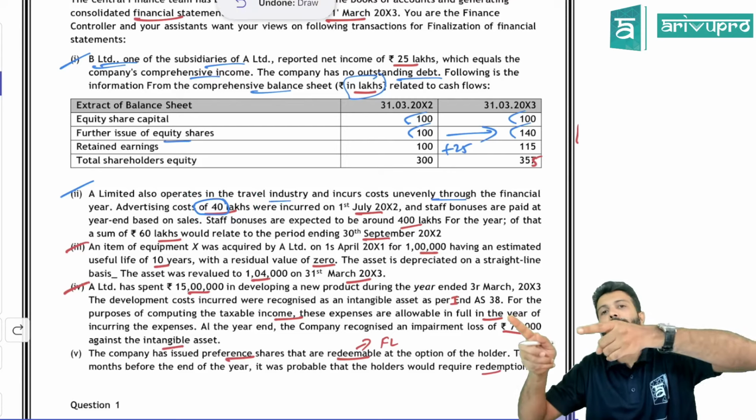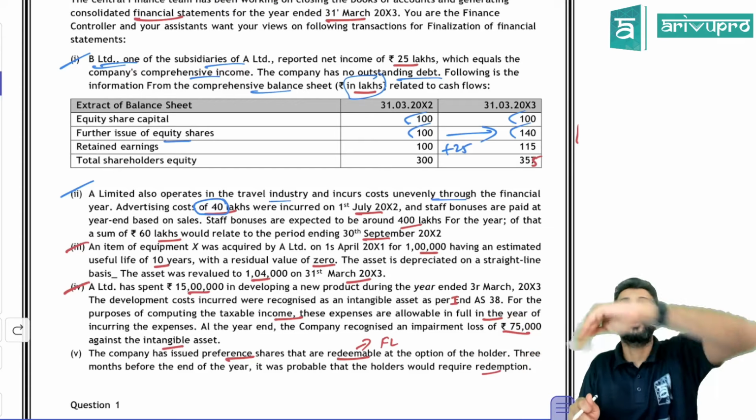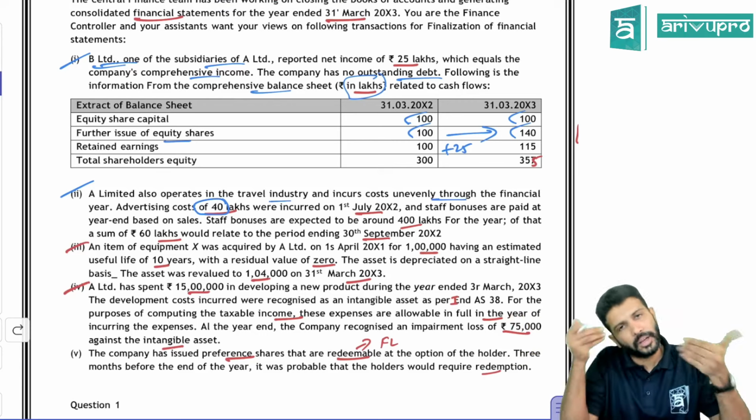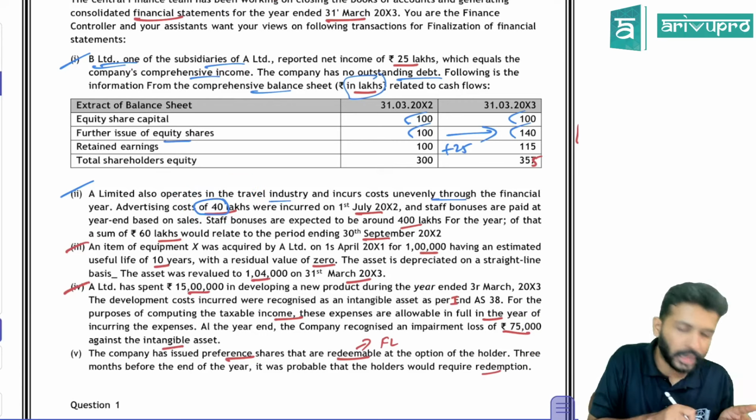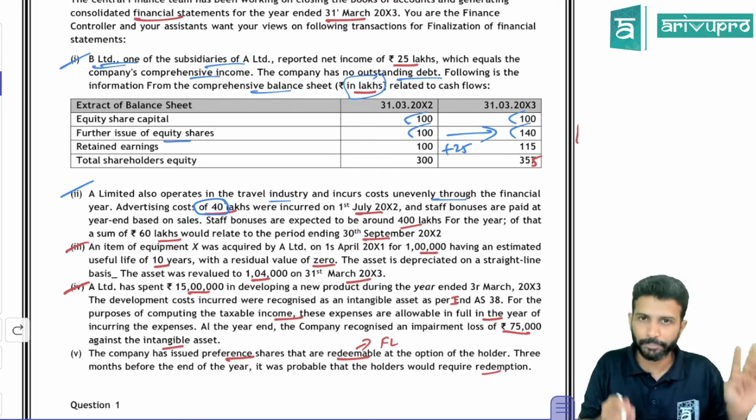If you're preparing annual financial statements, and you have incurred 40 lakh advertisement in the current year, will you account it in the next year or the current year itself? Current year itself. So that means this 40 lakh of advertisement expenditure incurred in this quarter has to be booked in this quarter only. Okay, that's one.